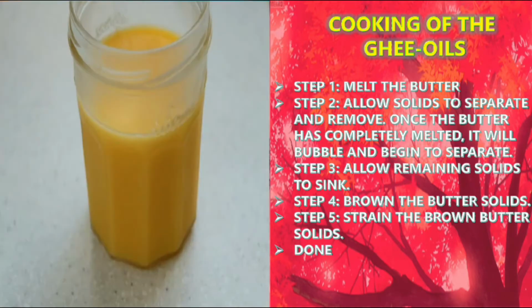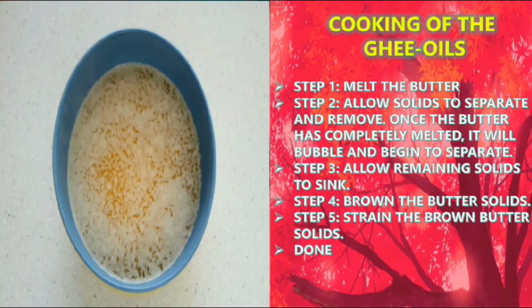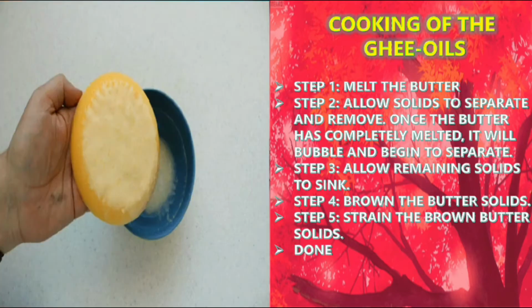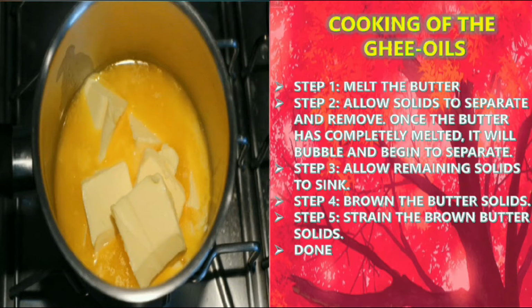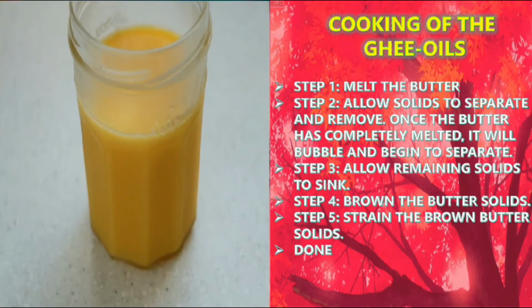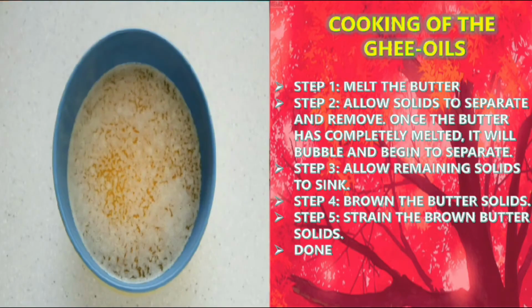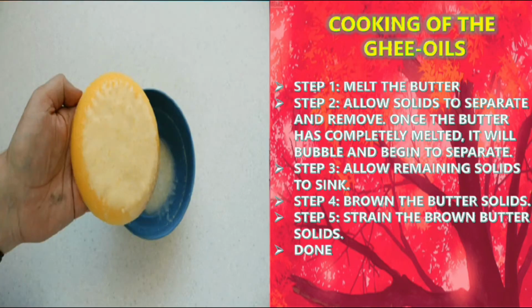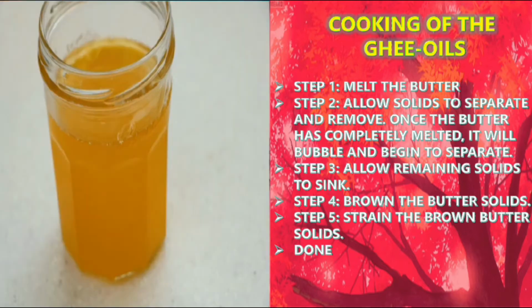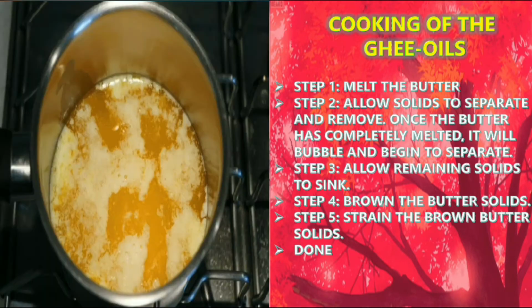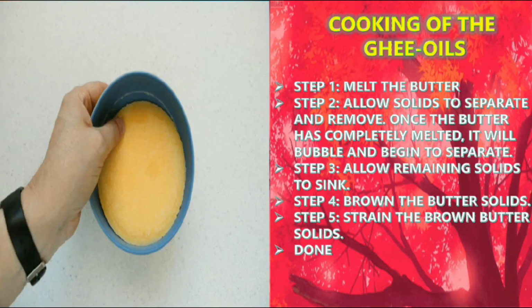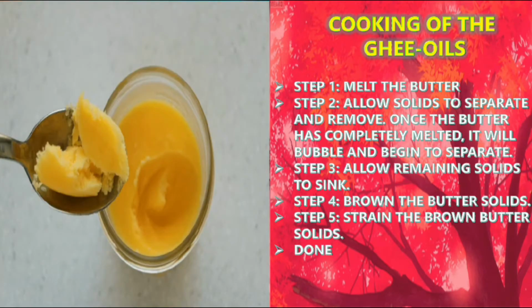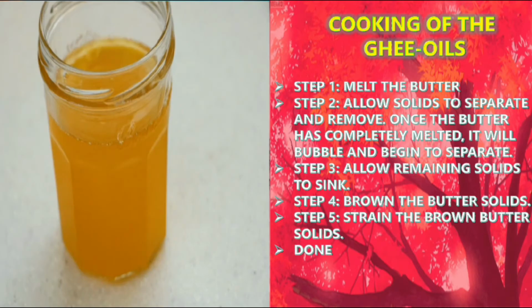See, while the butter is melting, some solid-like structures will come with small bubbles. You also may allow it to melt properly. It will bubble and begin to separate. Yes, the bubbles will come out and it starts to separate. Allow the remaining solids to sink. So you have to stir with a spoon, or you just allow it to melt fully.